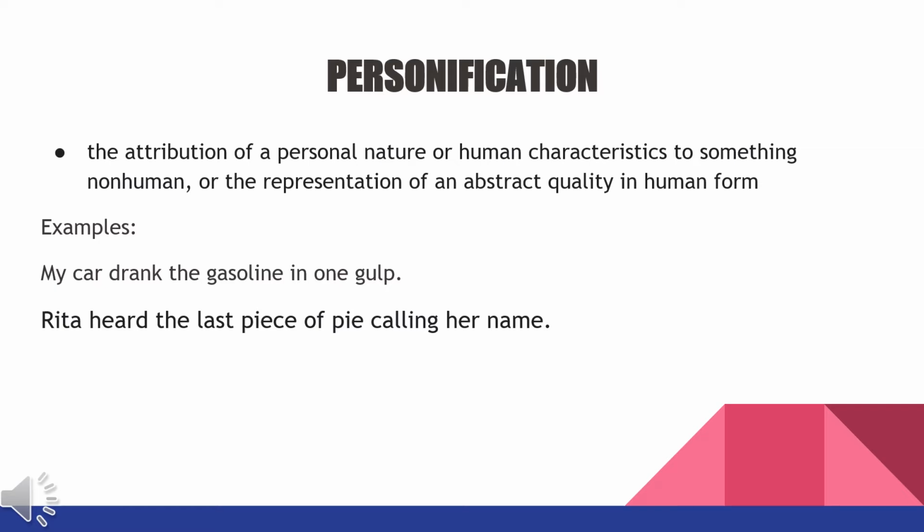The second example is, Rita heard the last piece of pie calling her name. Imagine the pie can talk, which is really the attribution of personal nature or human characteristics to something that is non-human or a non-living thing. So here in personification, non-living things can act like living things or living creatures. That's it. We call it personification.